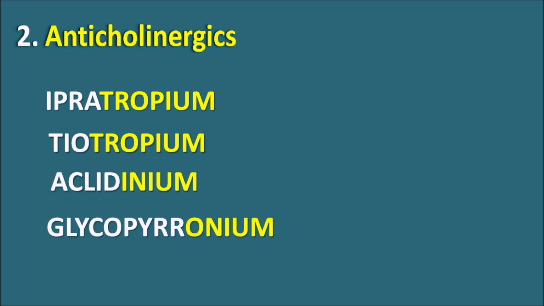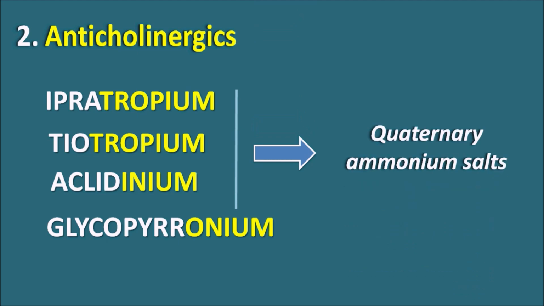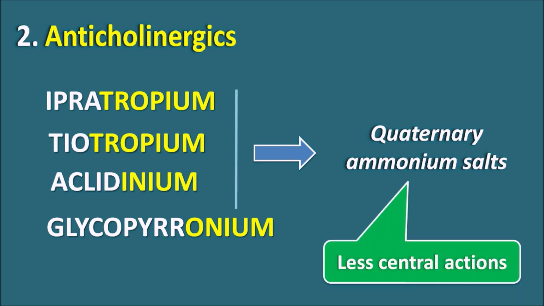You can observe that the first two drugs have the suffix tropium, which are quaternary ammonium compounds having a structural similarity with atropine. The third drug has the suffix inium, and the fourth drug has the suffix onium. All these indicate these drugs are quaternary ammonium salts. Because of the quaternary ammonium structure, they do not readily cross the blood-brain barrier, so they will have less central actions compared with atropine. So these are the anticholinergics which are peripherally acting and have more action on the bronchioles.